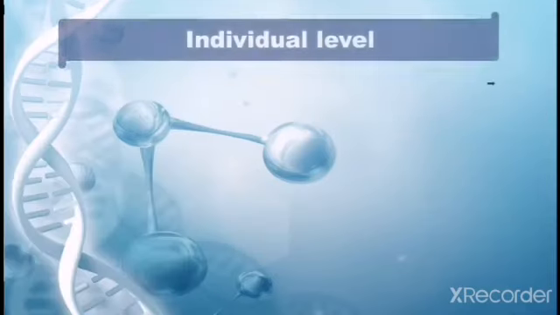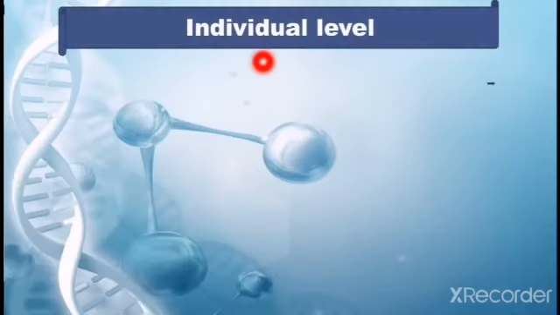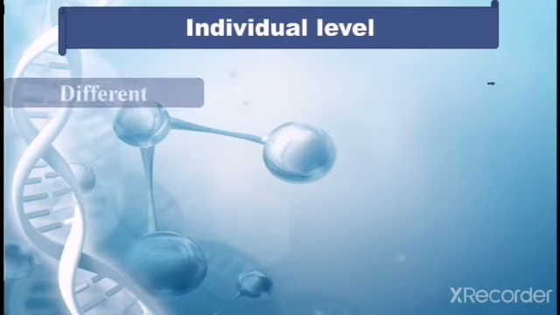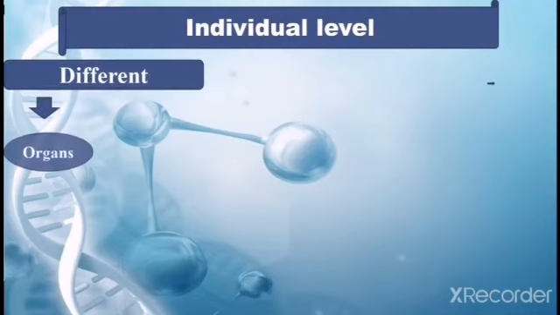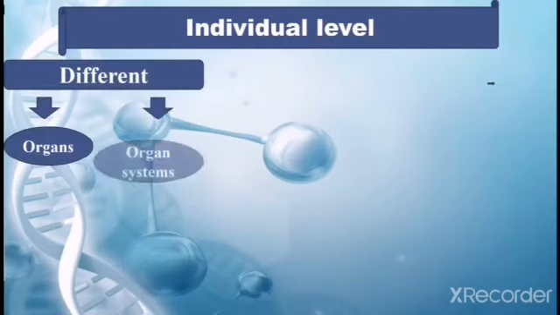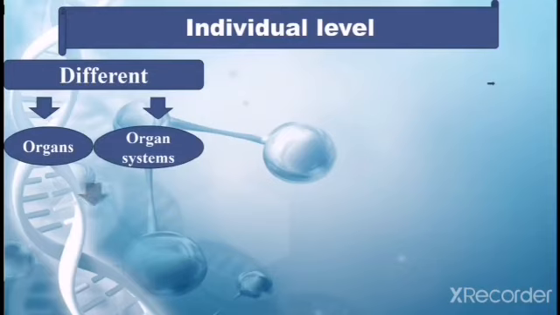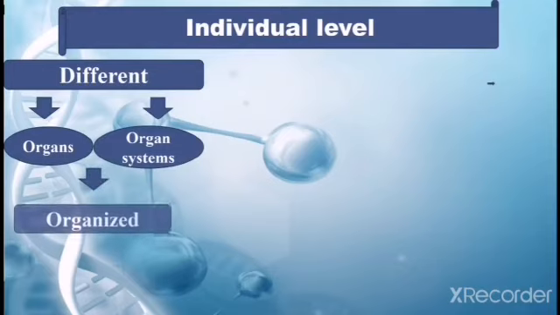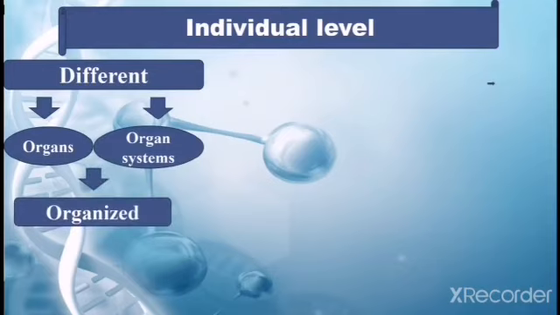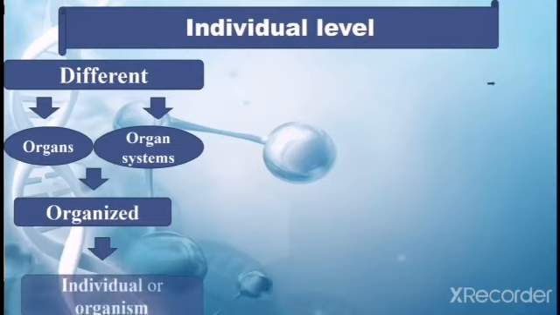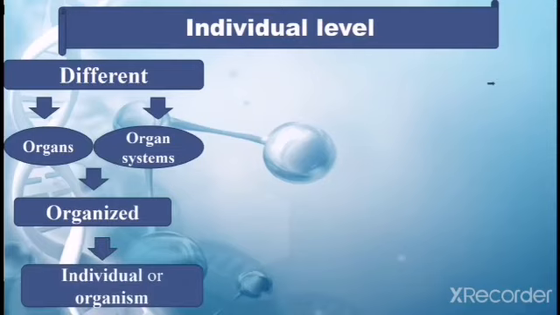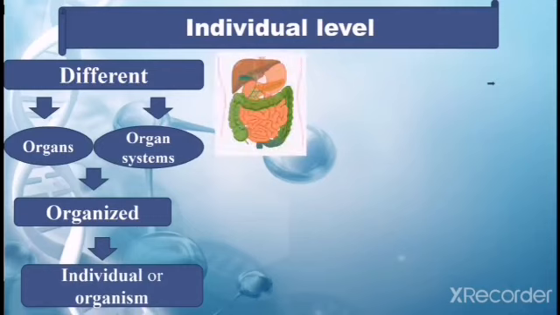The next level is the individual level. What is the individual level? When different types of organs and organ systems organize together, then they form the individual level, or organism.